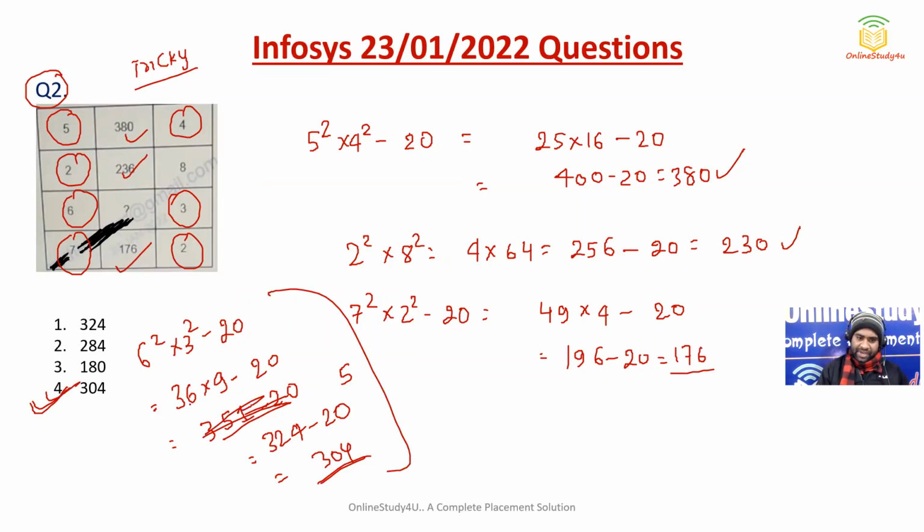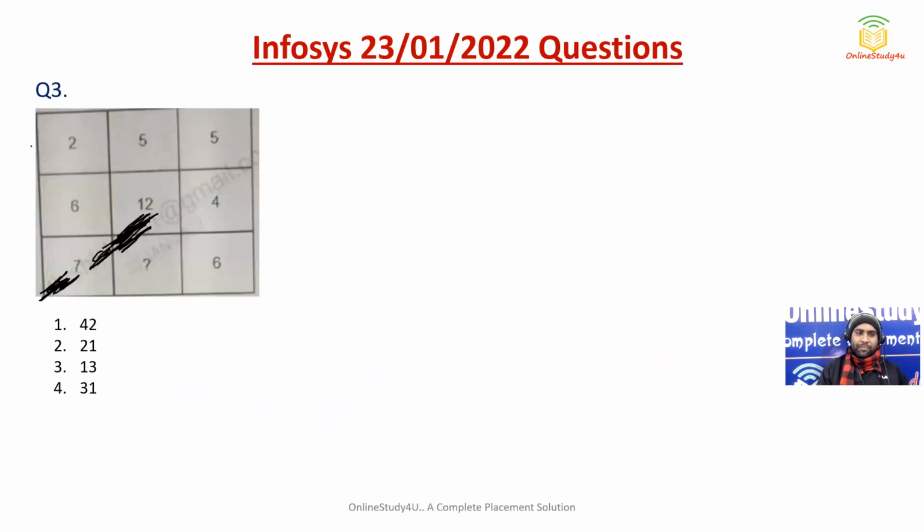So what mistake did I make here? 36 into 10 will be 360 minus 36. I had subtracted 9. That is the mistake I had made. So 324 minus 20 will be nothing but 304. Now it is correct. There was a multiplication mistake I had made. Anyway, now you know that option 4 will be the correct answer for question number 2.